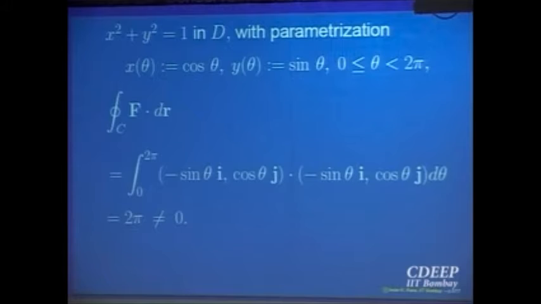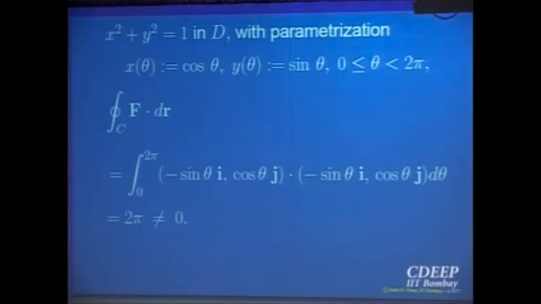Right? In fact, in this case you can modify this example where I have taken theta from 0 to 2 pi. Supposing you take theta from 0 to 4 pi, then what will be the curve? That will be going around the circle twice. Path is same, but the curve has changed. So what will be the line integral? It will be 0 to 4 pi now, so the value will be 4 pi. You can go n number of times and the integral will be equal to n pi.